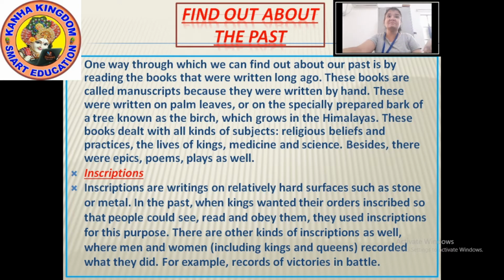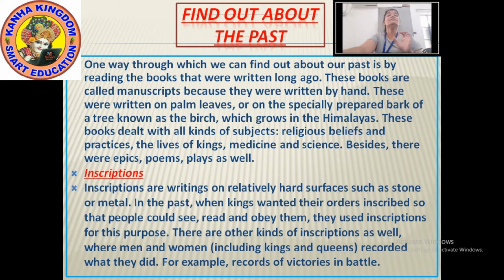Okay, so these were the manuscripts which were written by hand, and they were written on palm leaves or the bark of a tree which was known as birch. Okay, and what was written in these manuscripts? Religious beliefs, practices, and the life of the kings, and also medicines and science.